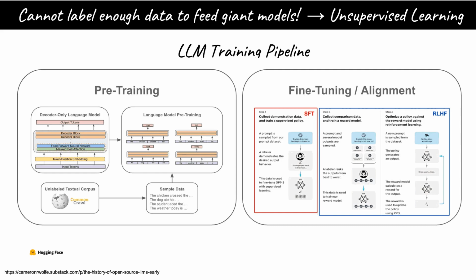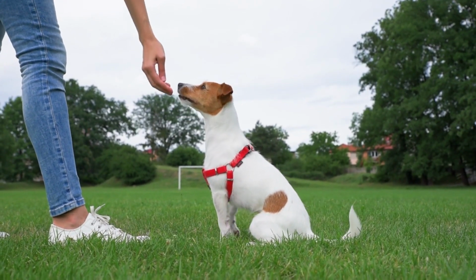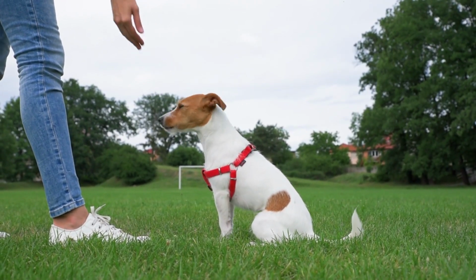To teach this model how to do tasks that we want it to do, e.g. answer questions like a chatbot, foundation model developers have to do some supervised fine-tuning using the same input-output data technique using a dataset put together by humans. You can see this labeled as SFT in the diagram. This is followed by some behavioral shaping called reinforcement learning with human feedback, or RLHF in short. Think of RLHF like training a dog where correct behaviors are reinforced with rewards, maybe a treat, and undesired behaviors are noted with no.